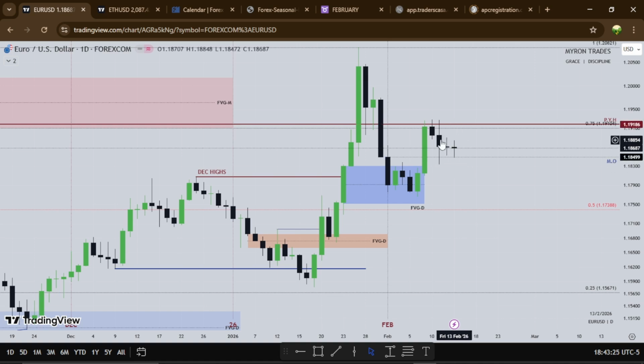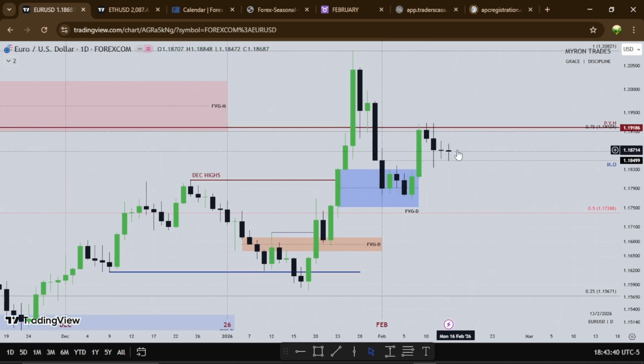So for the new week, I want to see if the dollar would want to go lower or higher. As of now, I'm neutral on both the dollar and the euro, right? So we'll see how Monday and Tuesday would want to treat this fair value gap, or we'll see a closure above or a closure below. So that's about that for Euro USD.